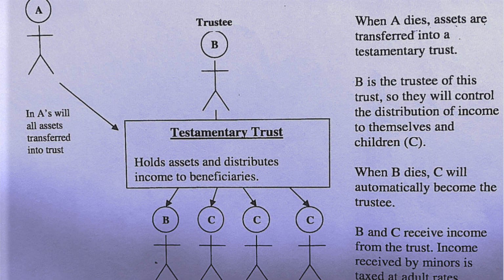Another popular but little known strategy is for the deceased to leave their assets in what's called a testamentary trust upon their death. In this case, A leaves the assets in the testamentary trust with B and C as the beneficiaries. B is nominated as the trustee of the trust, and upon their death, it is predetermined that C becomes the trustee. C then controls the assets, so then B and then C have control of the trust. Let's now take a look at the advantages of this structure.